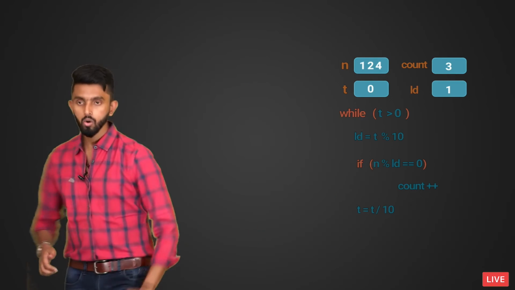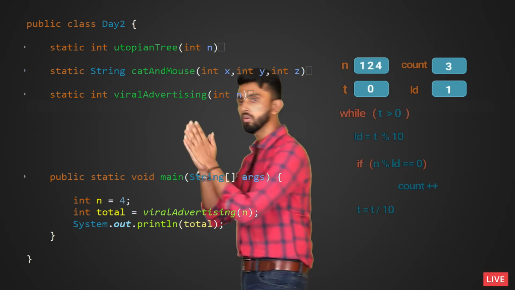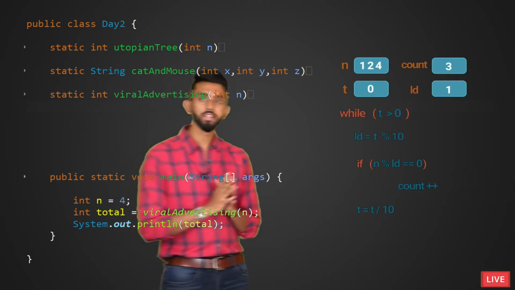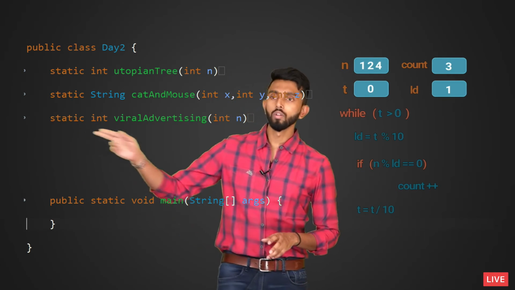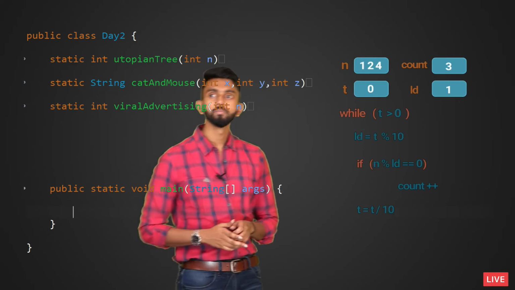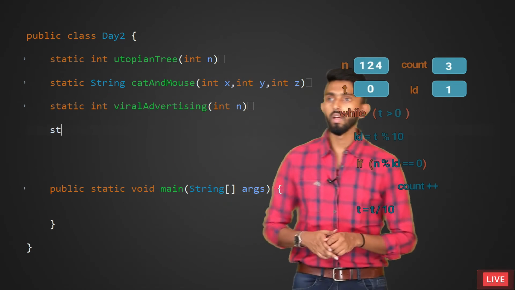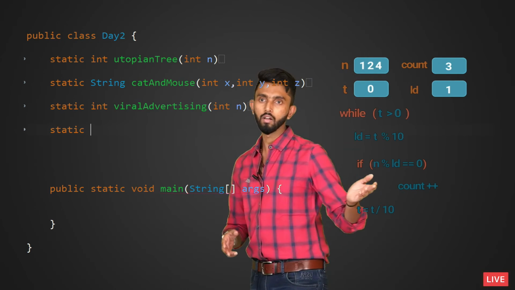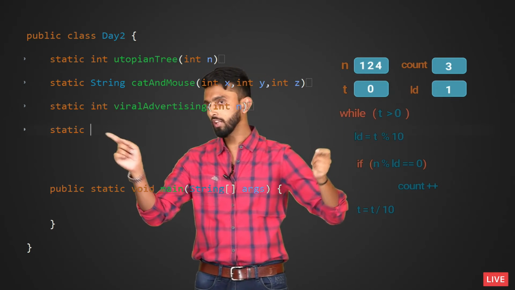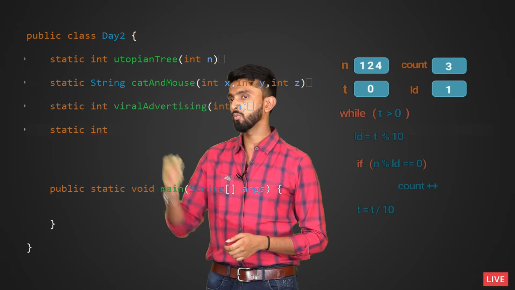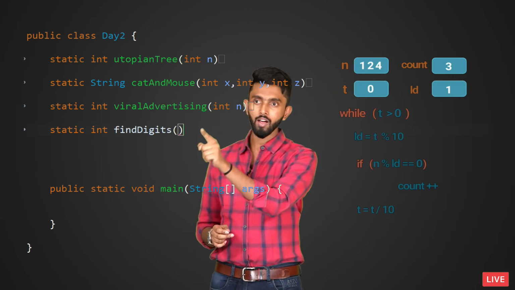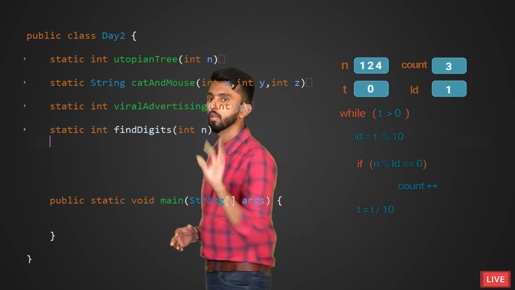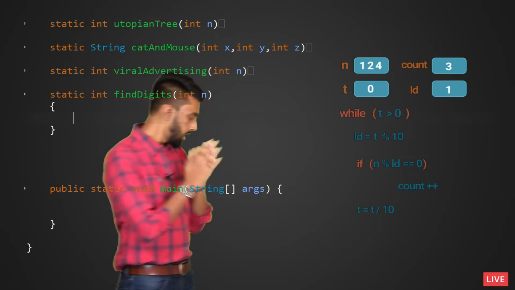So now what I'm going to do here is delete whatever is there inside this main method. I'll go there and write static, and what we will be returning is after all a count, so it is an integer. The name of the function is whatever we copied, findDigits, and what it must accept is just this n value, so int n. I'll come inside. Beautiful.